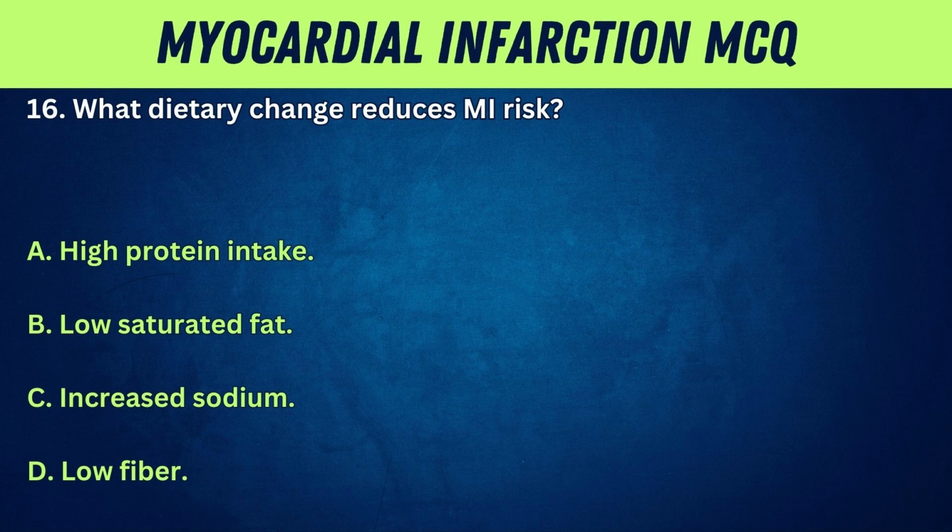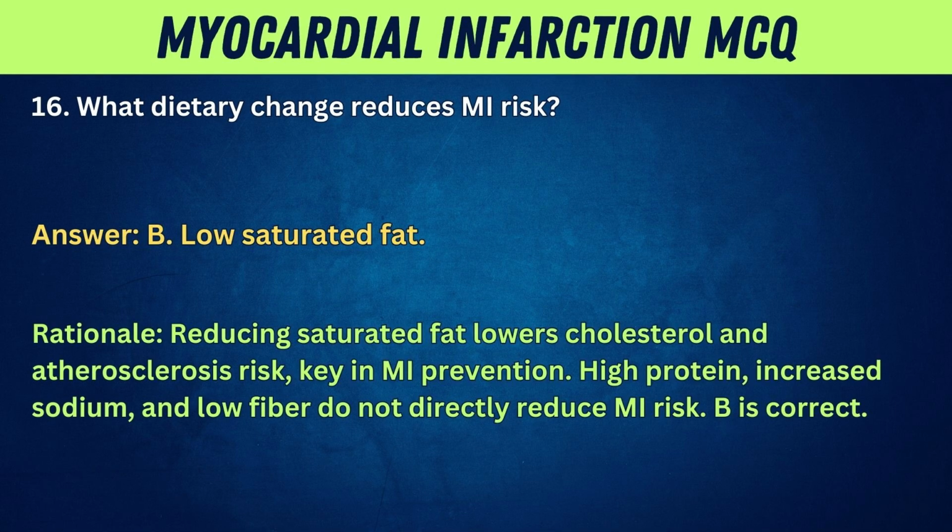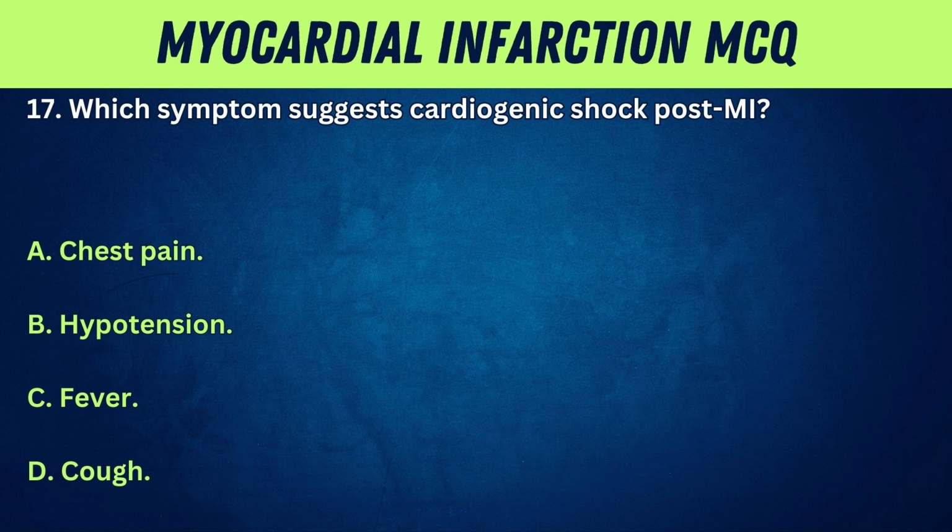A. High protein intake. B. Low saturated fat. C. Increased sodium. D. Low fiber. Answer: B. Low saturated fat. Rationale: reducing saturated fat lowers cholesterol and atherosclerosis risk, key in MI prevention. High protein, increased sodium, and low fiber do not directly reduce MI risk. B is correct. 17. Which symptom suggests cardiogenic shock post-MI?